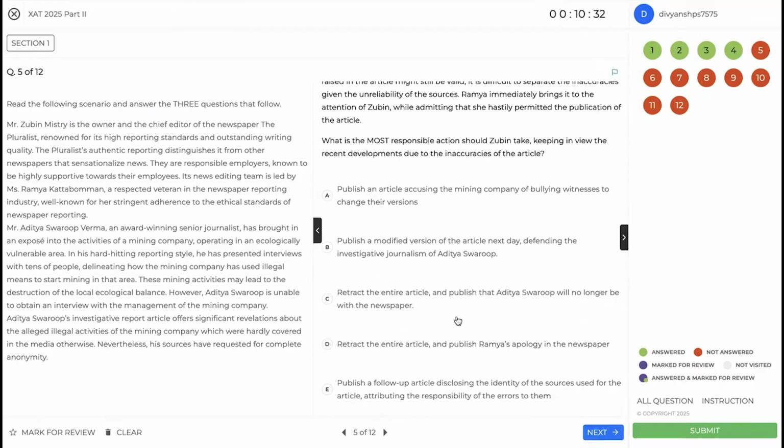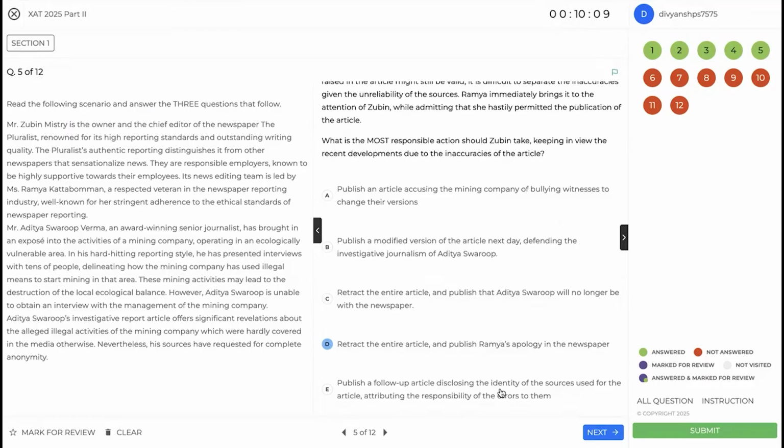So this is too extreme. You are firing an employee based on something which was, again, not entirely his fault. The informant gave wrong intel. He should have conducted his check, which seems to be the case, that he has done a thorough check. But this seems to be an overkill. So between these two, this feels to be the more well balanced and responsible action.